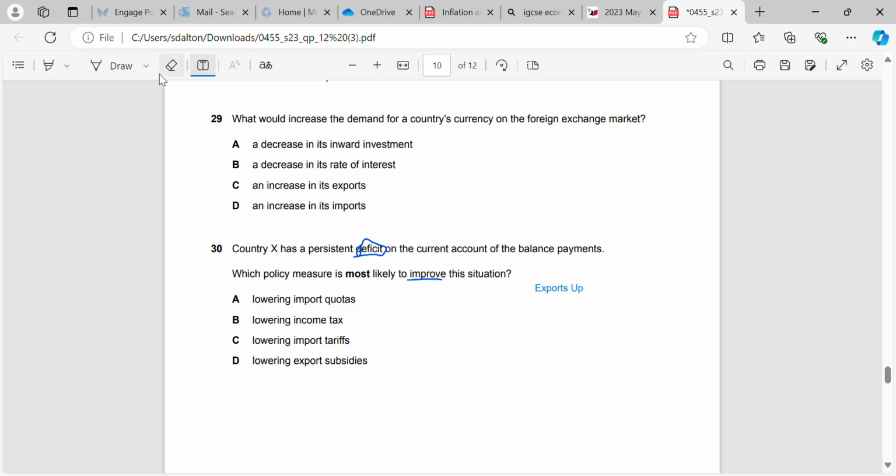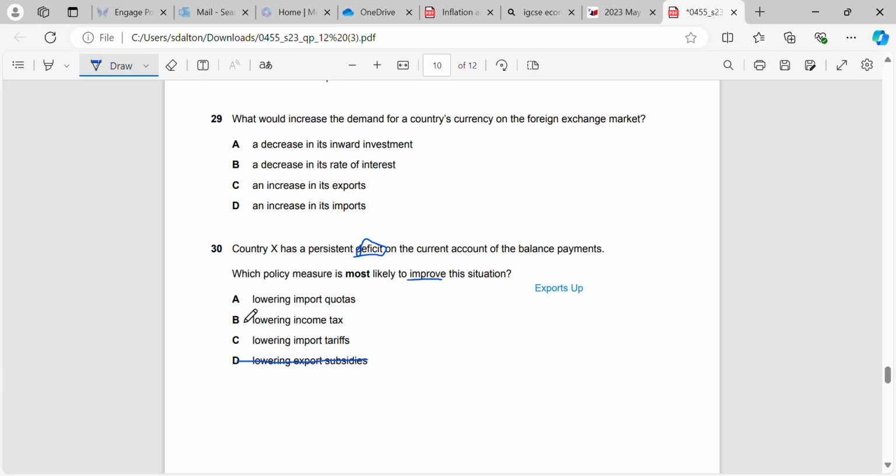So for the policy measures, we'll start at the bottom. If you lower export subsidies, that means that you're giving less money to the companies in your country, so they are going to export less. That would not improve a current account deficit, it would actually increase a current account deficit.